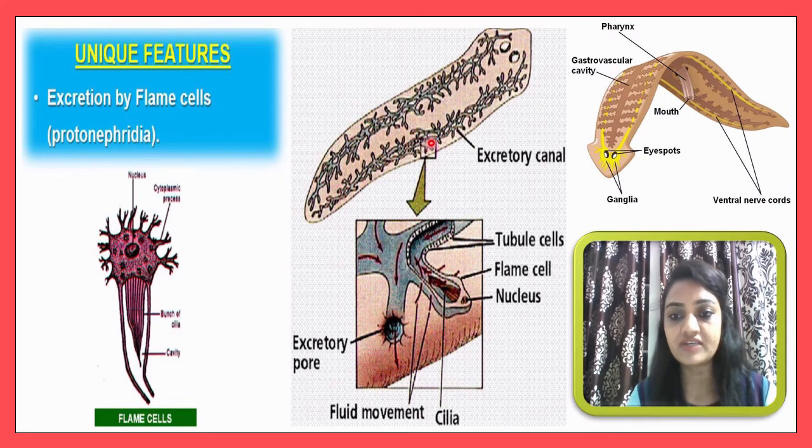So here you can see the excretory canal. We can magnify this structure. One pore is there. Finally it will remove waste out of the body. Then here you can see the tubules, flame cells, and nucleus. So this is the whole structure which is utilized during the excretory process.